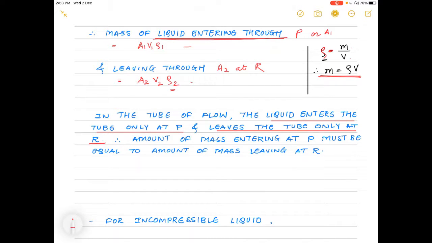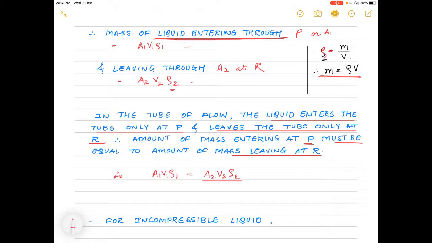So therefore, the amount of mass of liquid which is entering at point P must be equal to the amount of mass which is leaving at point R. So from this statement, we can write down the amount of mass of liquid entering through point P or cross section area A1, which is A1 v1 ρ1, is equal to A2 v2 ρ2, which is the amount of mass of liquid leaving through point R or cross section area A2.